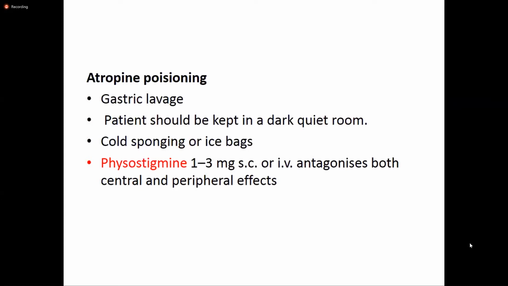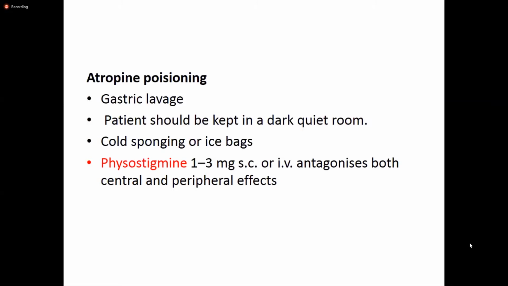So the patient should be kept in a dark and quiet room, and cold sponging or ice bags should be given, because there is inhibition of sweating which can lead to fever, and to prevent that, cold sponging or ice bags need to be given. And obviously there is usually a specific antidote for poisoning. Before giving that specific antidote, we do the general measures which are usually the same for all drug overdose or poisoning. For atropine poisoning, physostigmine is the specific antidote.